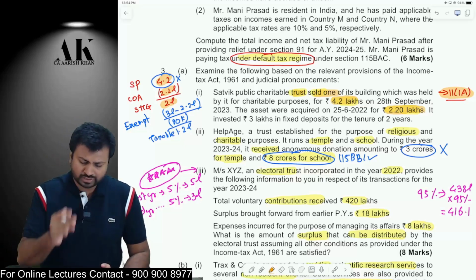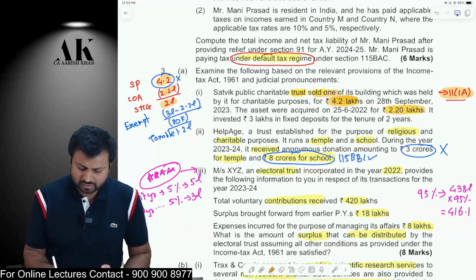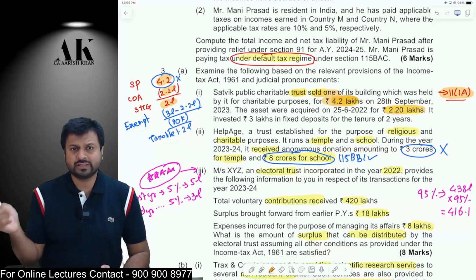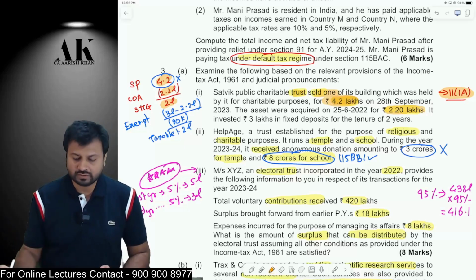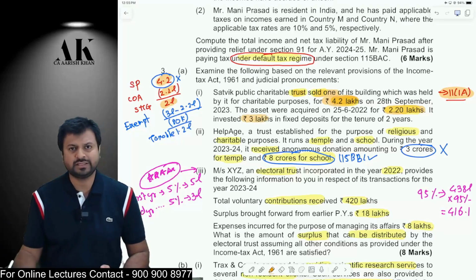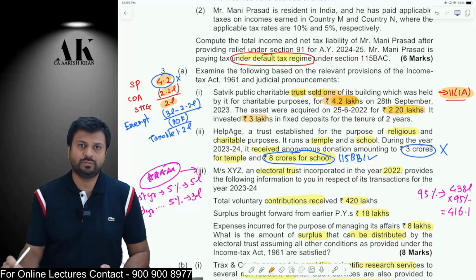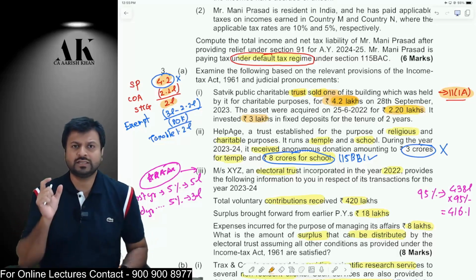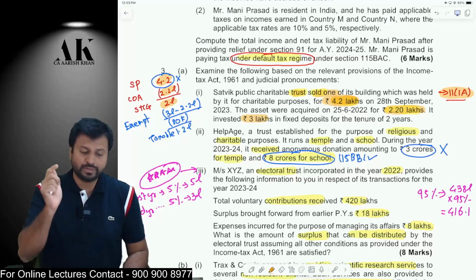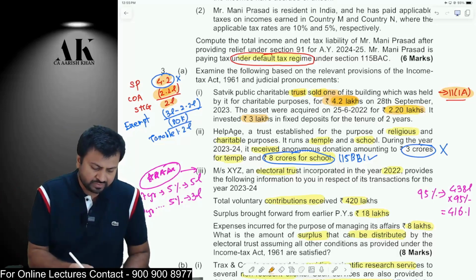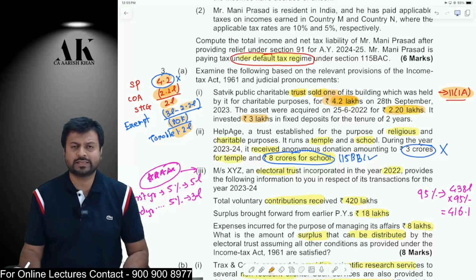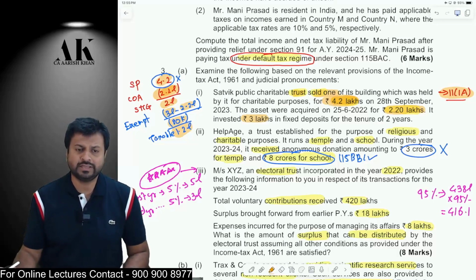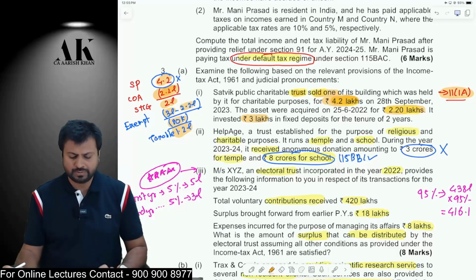So Satvik has sold the asset for 4.2 lakhs. Then it should have invested 4.2 lakhs in the new asset, but it has not. It has only invested 3 lakh rupees in the new asset. Then only a proportionate exemption will be allowed. What is the proportionate exemption? Cost of new asset minus cost of old asset. The cost of the new asset is 3 lakhs. The cost of the old asset is 2.2 lakhs. Therefore, the differential between the two will be allowed as deduction. The differential, 3 lakhs minus 2.2 lakhs, is 80,000. Therefore, the 80,000 will be allowed as exemption and 1.2 lakhs will be taxable in the hands of the Satvik Public Charitable Trust.